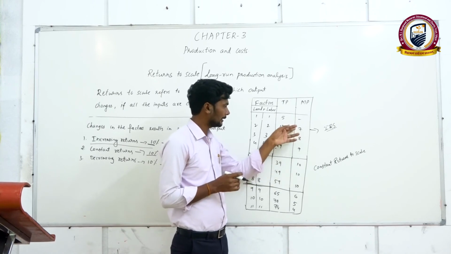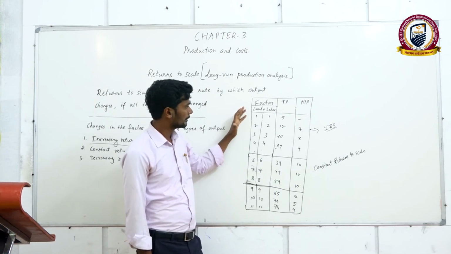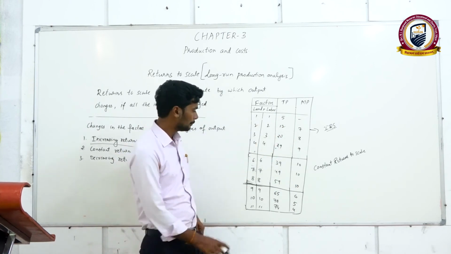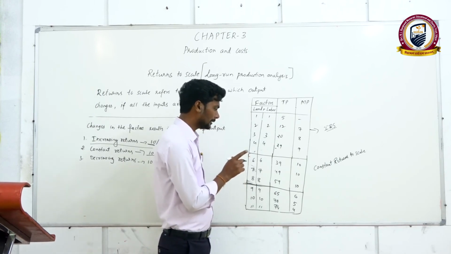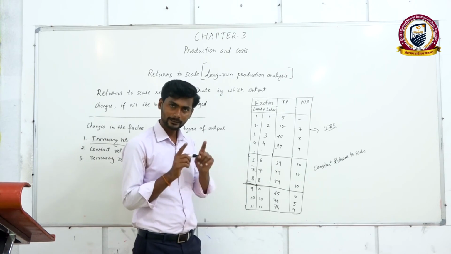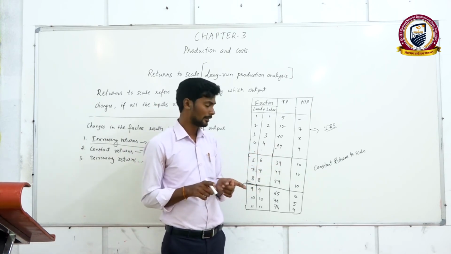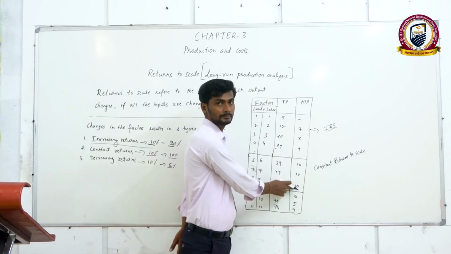And here you can see total production is increasing by the increase in the inputs. So this is called increasing returns to scale. But in constant returns to scale, total production is increasing. You can see here from 29 to 39, which means it is increased, but it is constant.